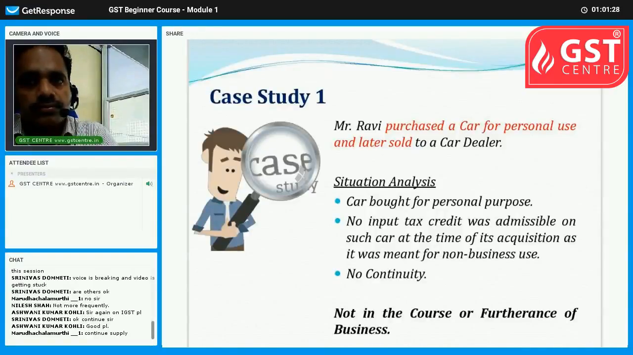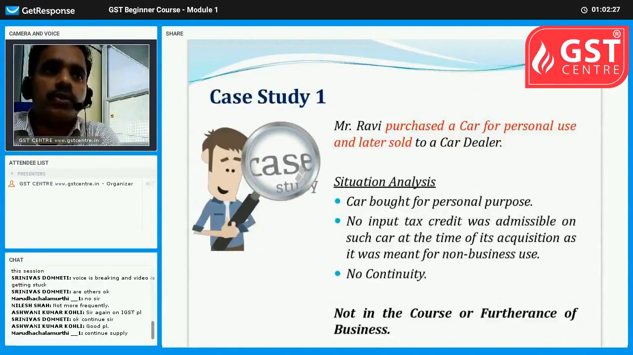So here the car purchased was not used for business, and no input tax credit was admissible on such a car at the time of its acquisition, as it was meant for non-business use. I have explained what is input tax credit in another video. Input tax credit means we can deduct tax paid on input goods or services used in the business from our tax liability. So at the time of purchase of this car, input tax credit was not availed by the person, that is Ravi, because that was for a personal purpose.